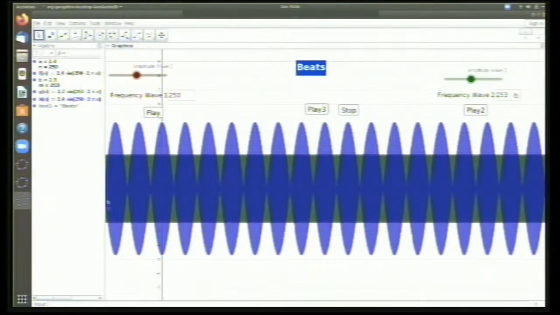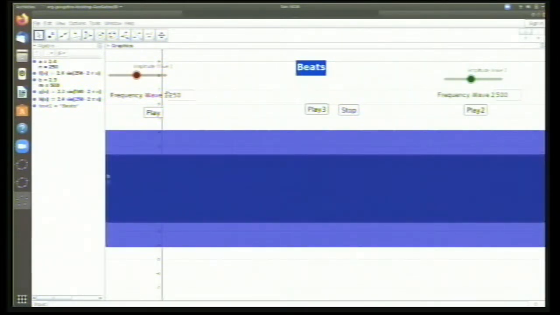Now there is a very interesting factor here. Suppose I put this as 500. Now you can see that 250 is the basic frequency, and the other one is 500, which is 2 times, an integral multiple. Now let's hear 250. Let's hear 500. Now let's hear the combination. You can't make out the difference between the combination and the basic frequency of 250. Both are almost the same.